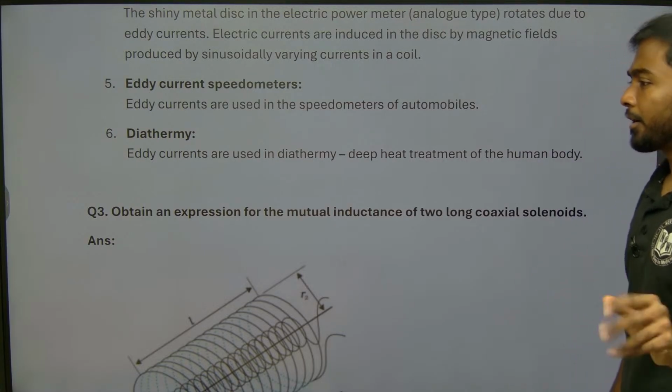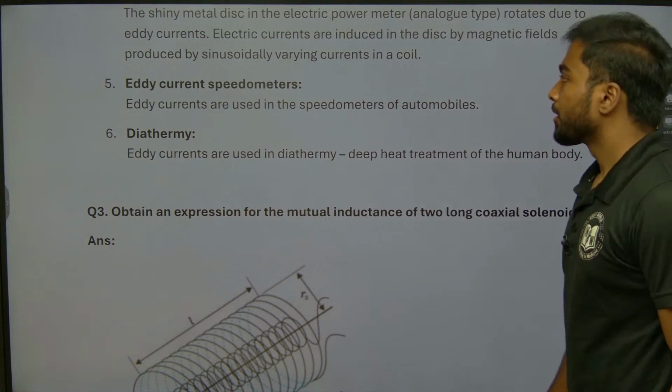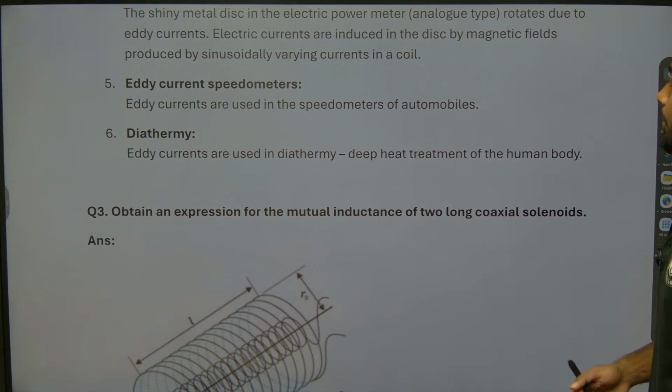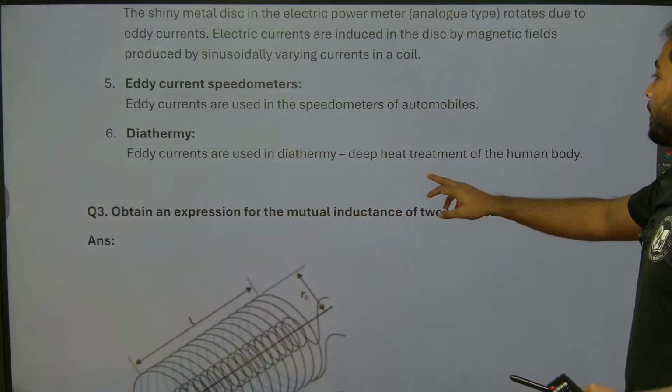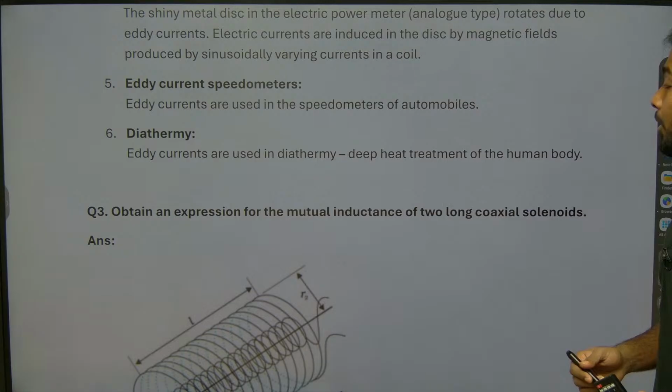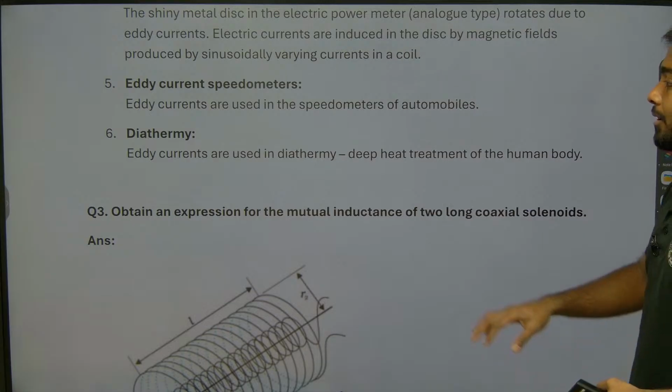Right, fine. So eddy current speedometer and diathermy. Eddy currents are used in diathermy, a deep heat treatment of the human body. Okay, this is about the advantages.